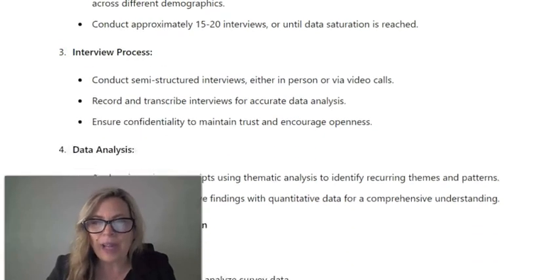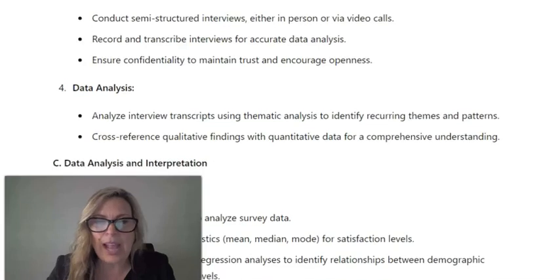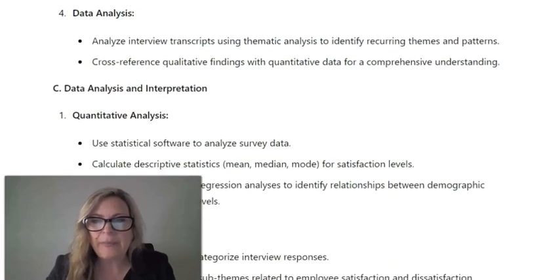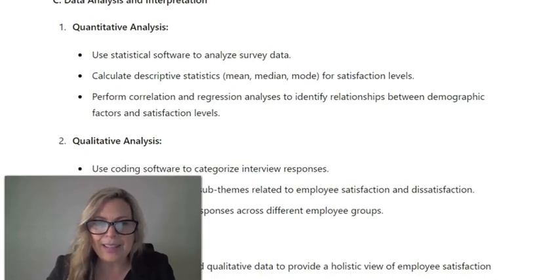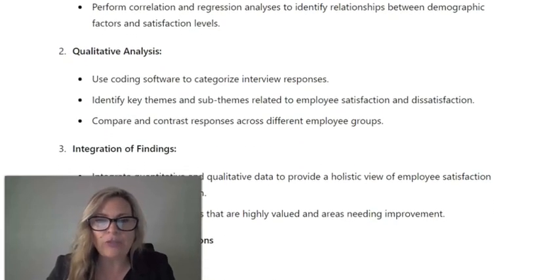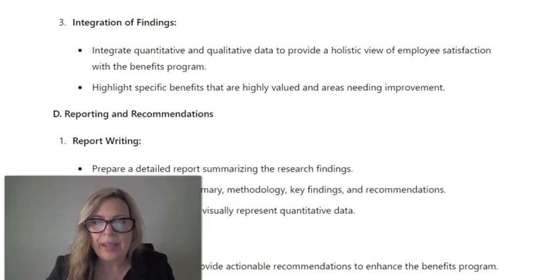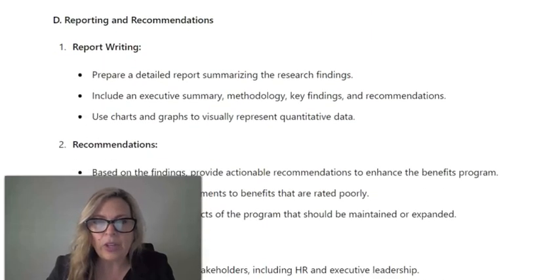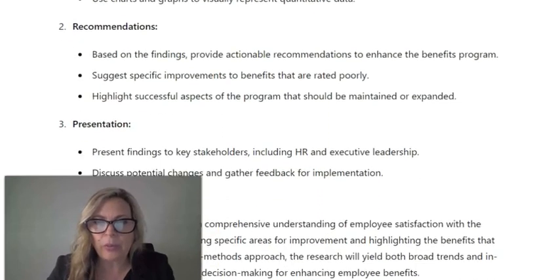But this does help us in terms of idea generation, thinking about aspects of our qualitative and quantitative analysis, how we're going to have to code our interview responses. And then, it even goes so far as to talk about our future report and what we might want to include in the presentation.